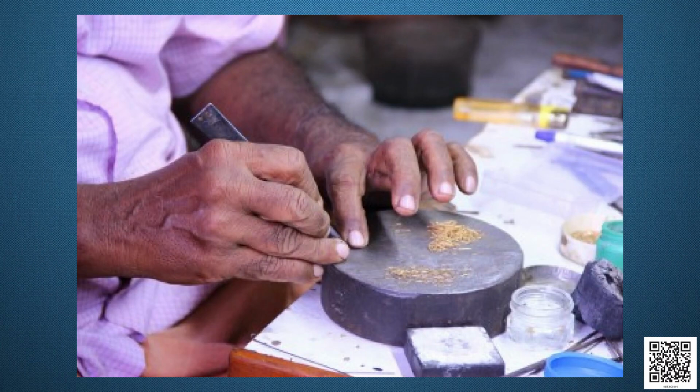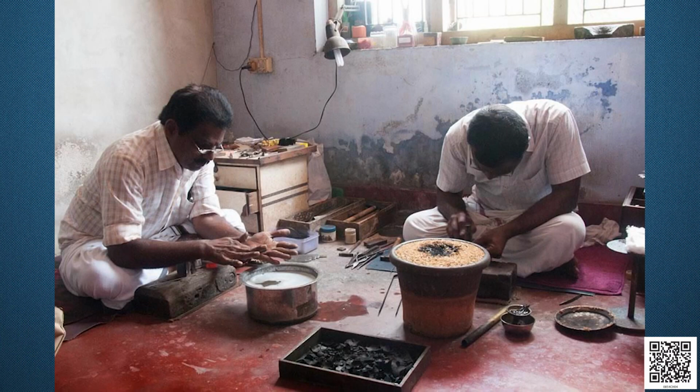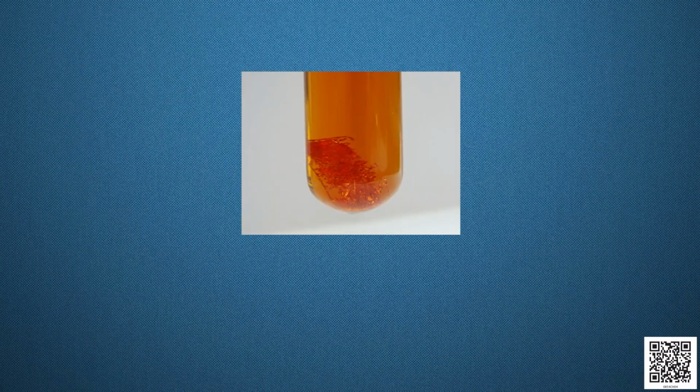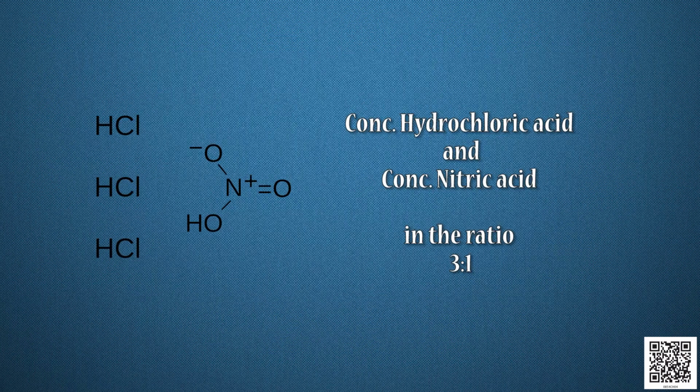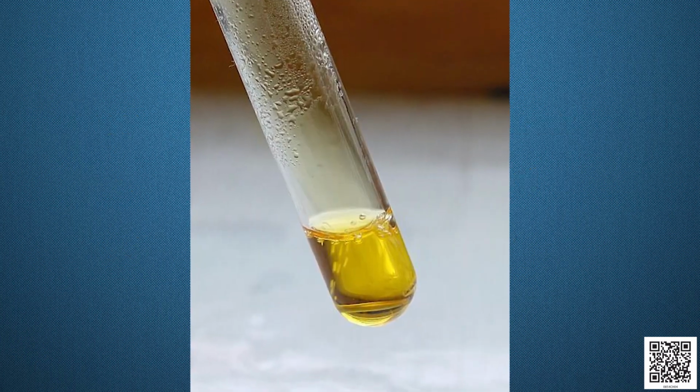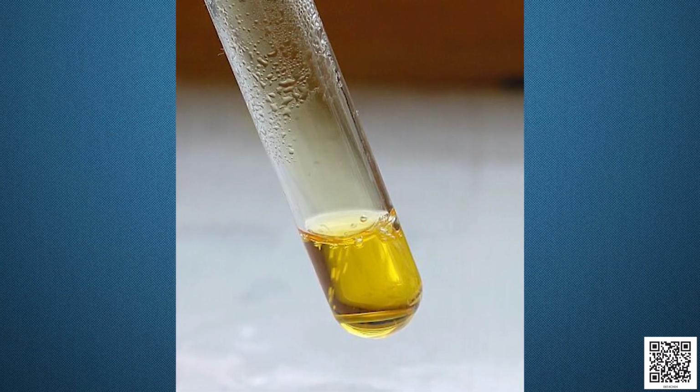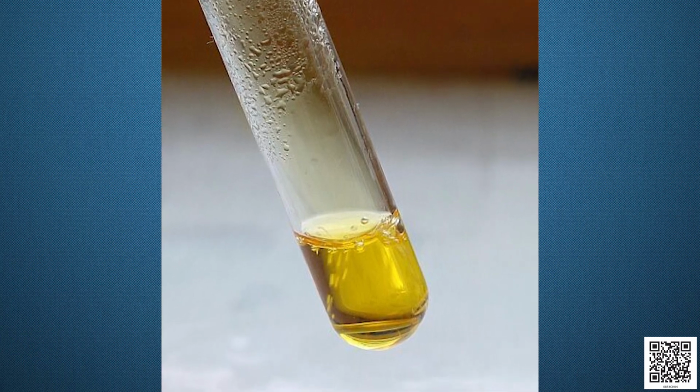We know that a goldsmith can dissolve gold. Then tell me, which acid can dissolve metals like gold and platinum? The acid which dissolves gold is called aqua regia. Aqua regia is a Latin word which means royal water, which is a mixture of concentrated hydrochloric acid and concentrated nitric acid in the ratio 3:1. Aqua regia is a highly corrosive, fuming liquid that is able to dissolve gold and platinum.